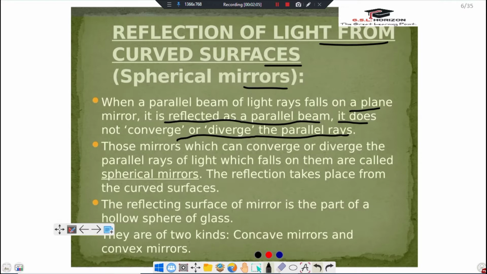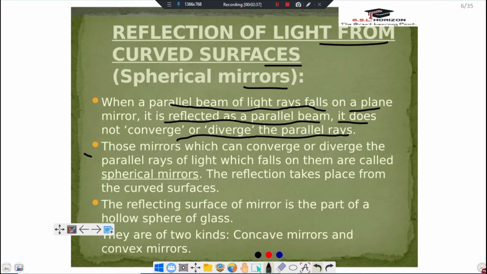I taught you in your previous class about a parallel beam of light rays: when it falls on a plane mirror, it is reflected back in the same manner as a parallel beam. Now, in this class, I give you detailed information on spherical mirrors.